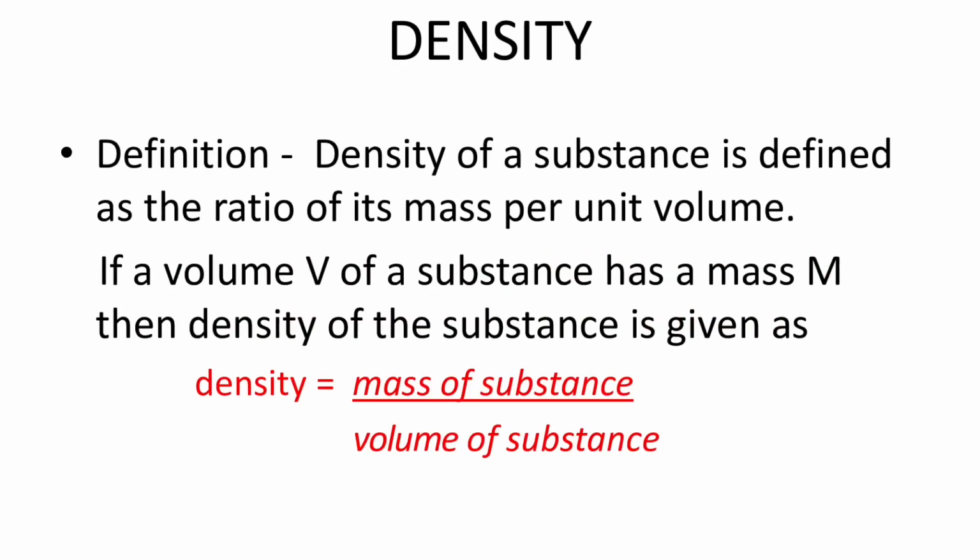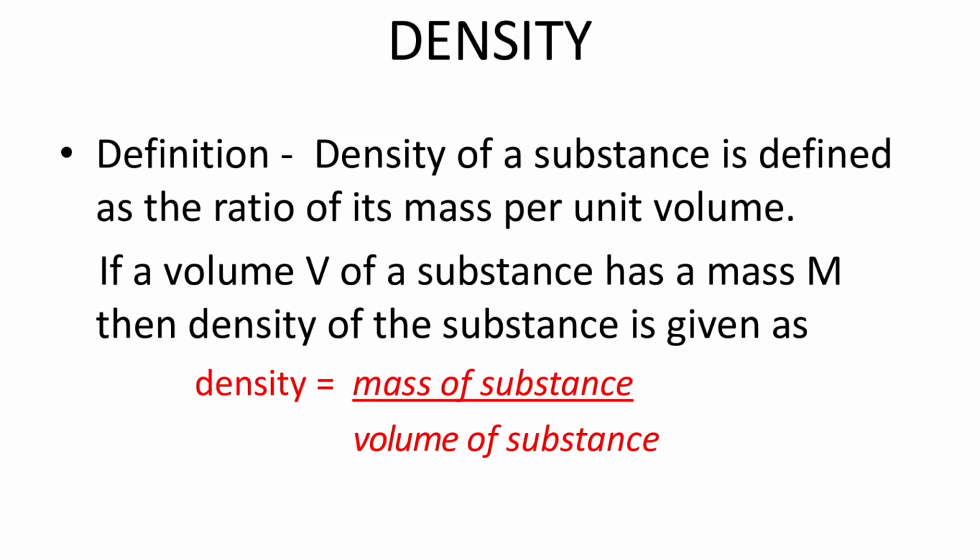Now, in order to understand the concept of density in a better way, let us take a very practical example. Suppose equal volumes of different substances like wood, iron, zinc, mercury, etc. are weighed by a physical balance.